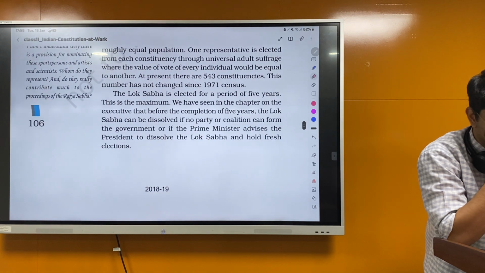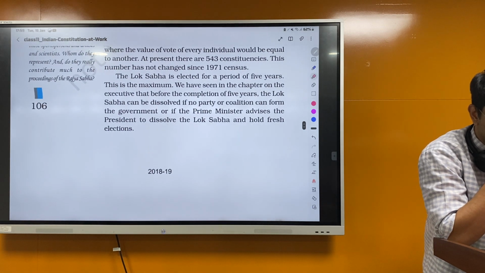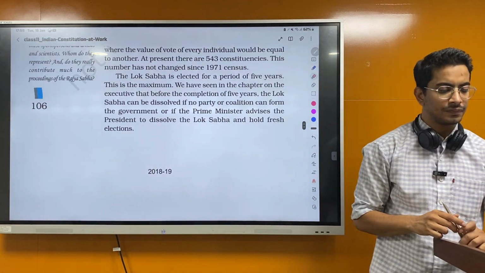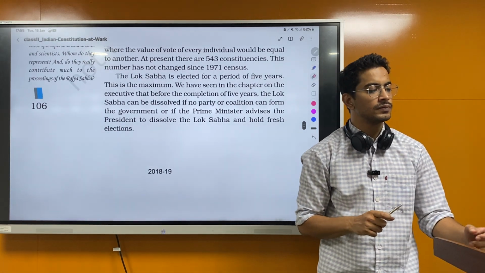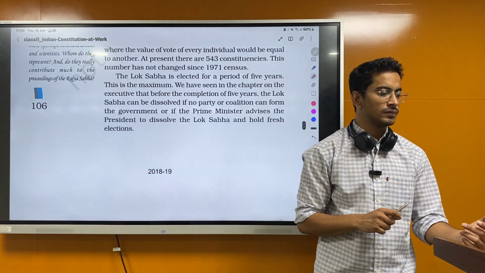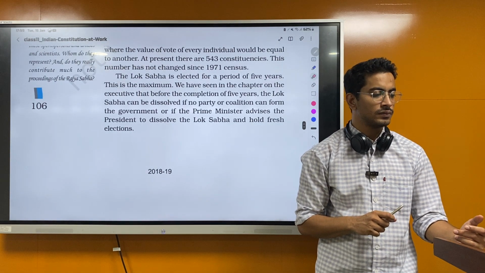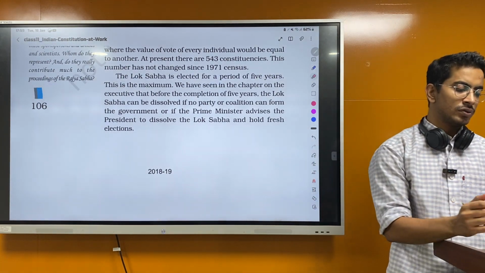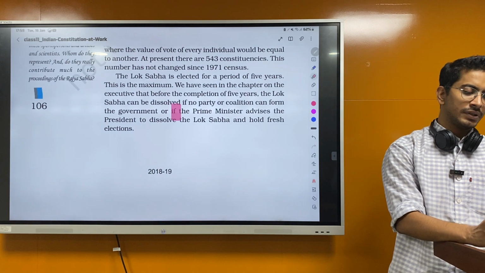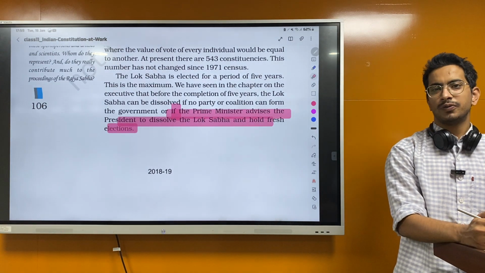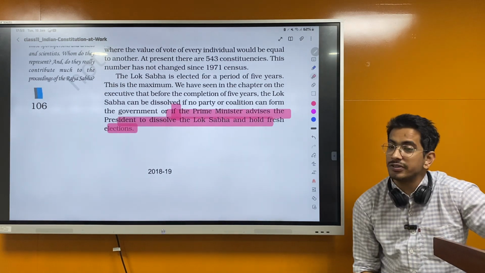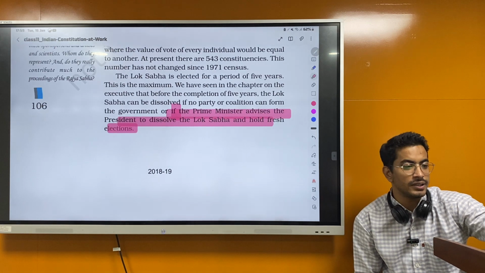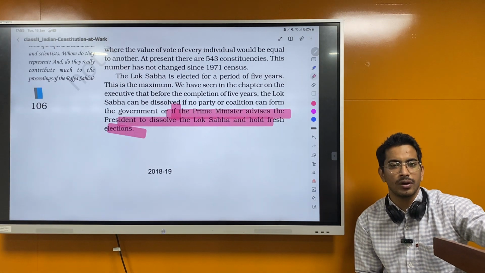The Lok Sabha is elected for a period of 5 years. This is the maximum. We have seen in the chapter on the executive that before the completion of 5 years, the Lok Sabha can be dissolved if no party or coalition can form the government, or if the Prime Minister advises the President to dissolve the Lok Sabha and hold fresh elections. So even the Prime Minister can advise the President to dissolve the House before 5 years. So this gives the present government more advantage because they are more prepared for the election, right? This is why even the Prime Minister can say that dissolve